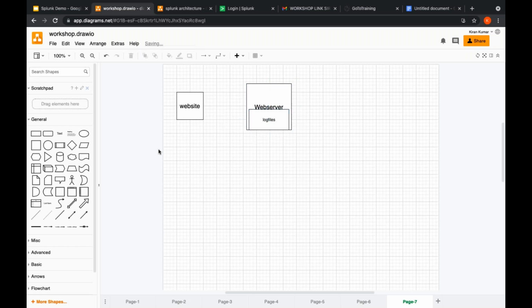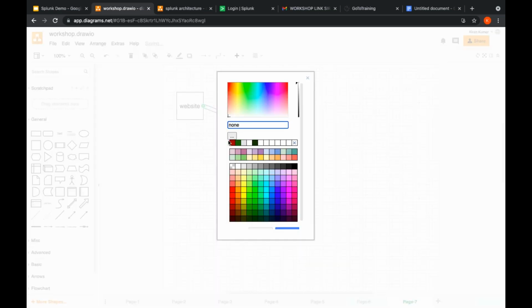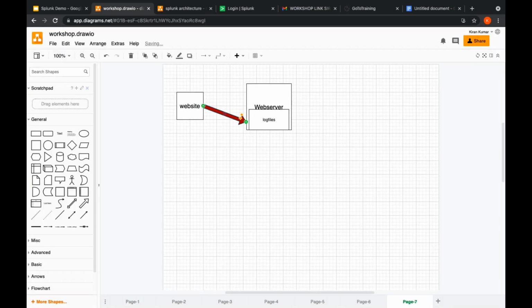So these are log files and this is the web server. These will be stored in the web server. The log files are stored where? In the web server. Not only for a PHP website, it will be stored in the Apache web server. If you consider .NET kind of programming languages, it will be stored in the IIS web server. If you consider Java, it will be stored in a Tomcat web server. Whatever the programming language may be, the log files will be stored in a web server.